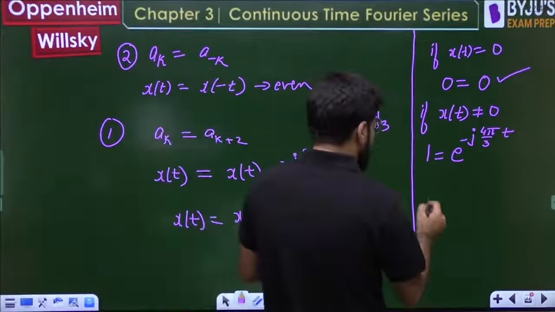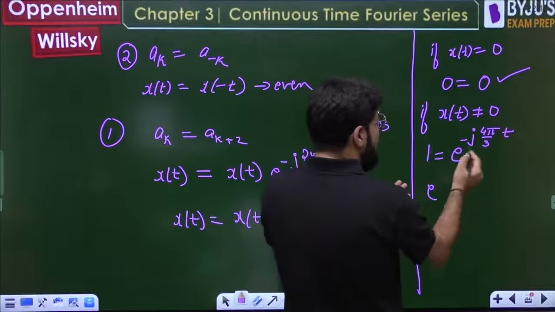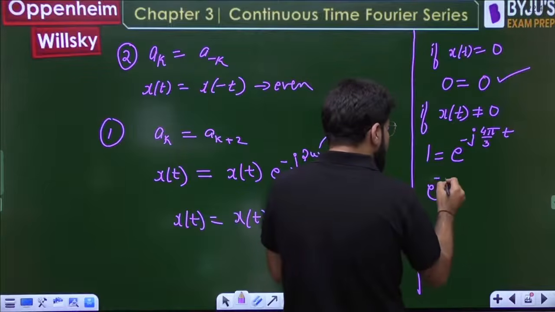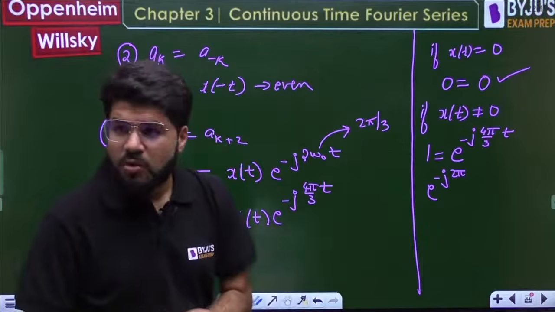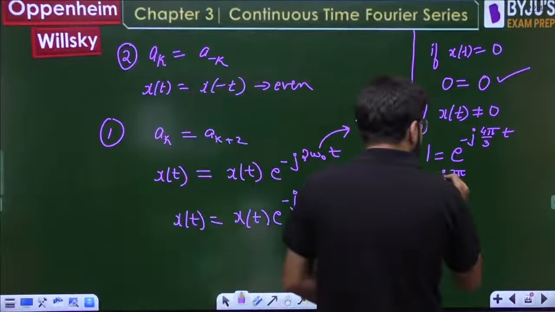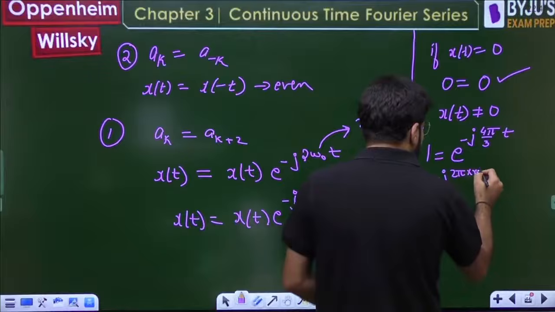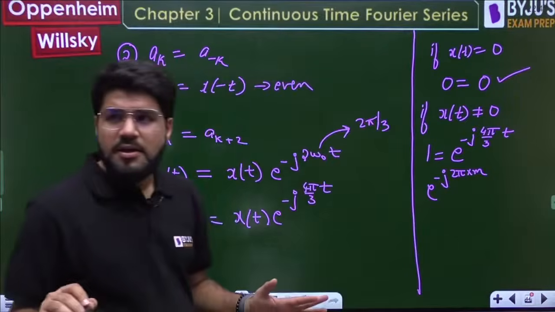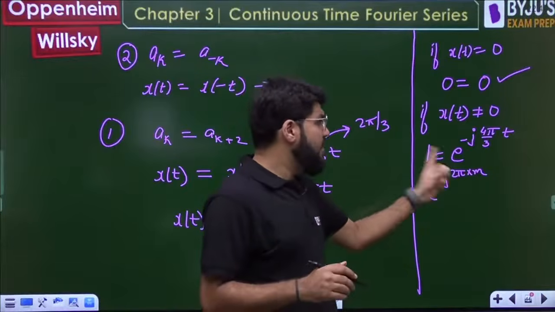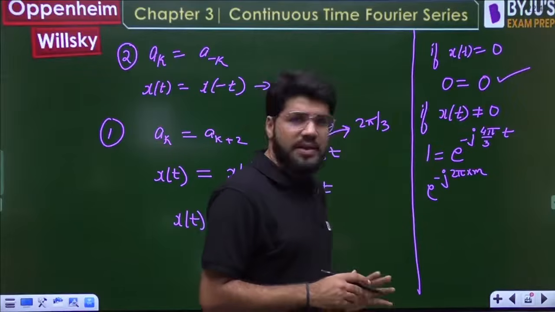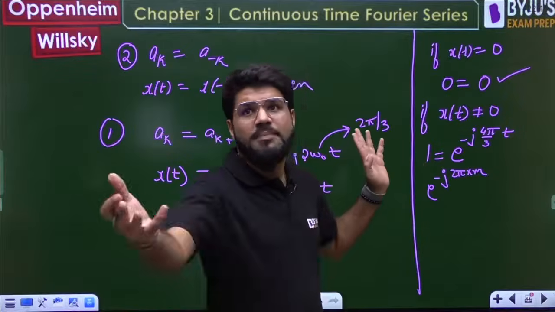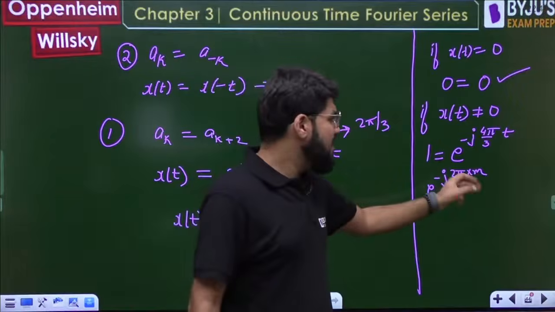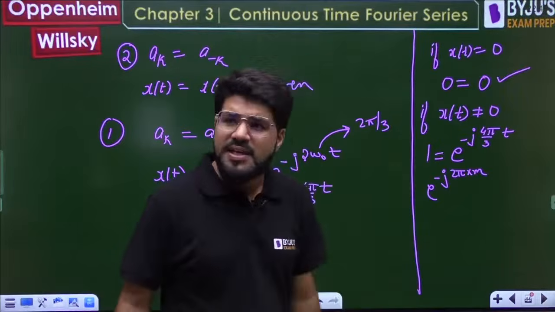If this is possible, then let us compare both in the exponential form. 1 can be written as e power minus j 2π, not only that, it can be written as e power minus j 2π m, where m can be any integer. Even 0: e power 0 will be 1. E power j 2π will be 1, cos 2π minus j sin 2π. E power j 4π, again 1. All of these will be 1.